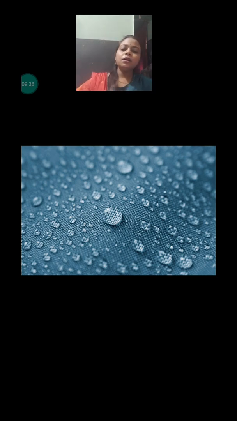Second, in hot climate, when we are sweating, that sweat also gets absorbed by the fabric, and later on it evaporates, and that way we feel more comfortable. And this is the reason why we feel comfortable in natural fiber. This facility is not available in synthetic fiber.